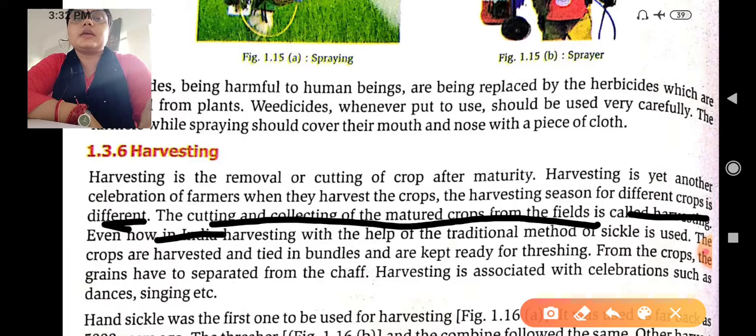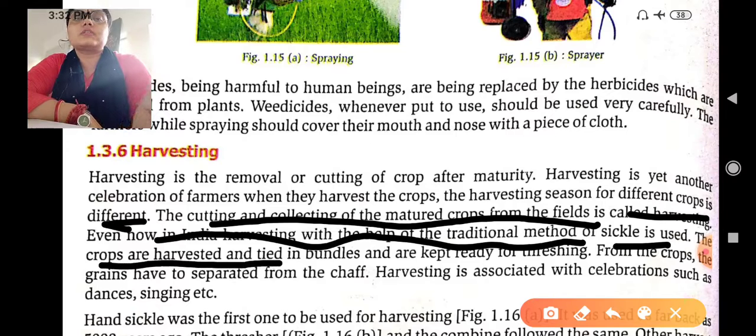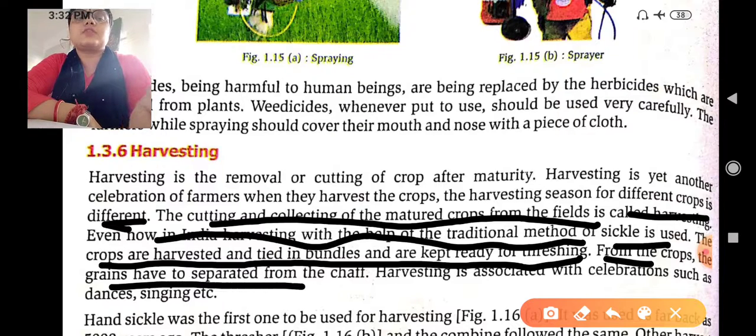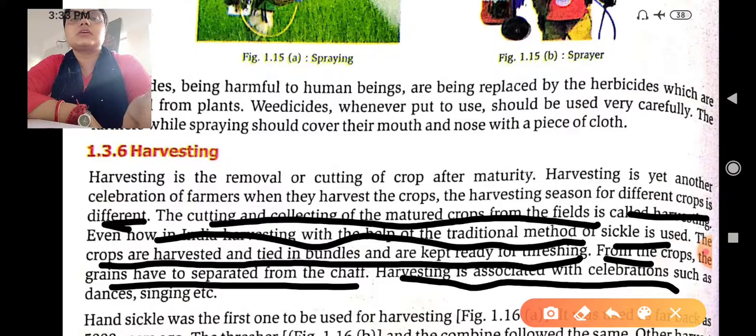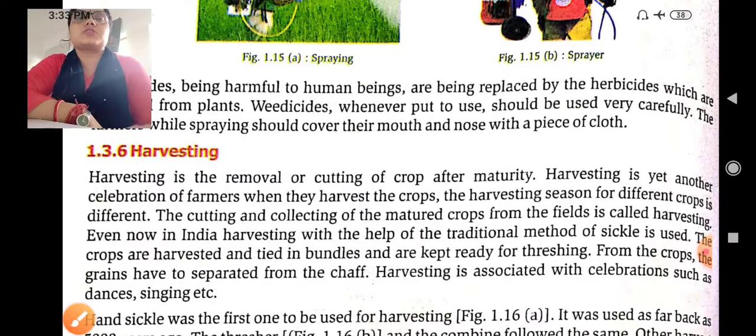In India, harvesting is done with the traditional method of the sickle. The crops are harvested, tied in bundles and kept ready for threshing, and from the crop the grains are separated from the chaff. Harvesting is associated with celebrations such as dances, singing and so on.